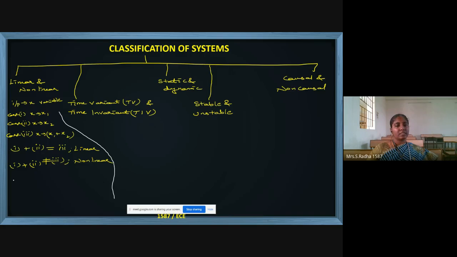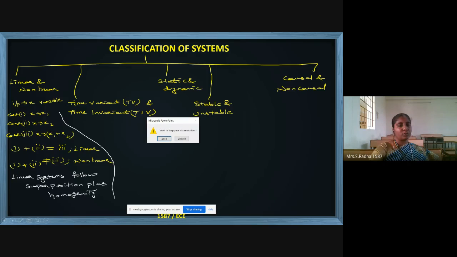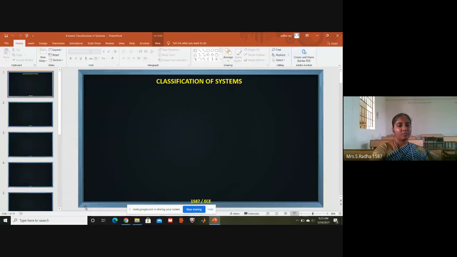In linear systems, they will follow superposition plus homogeneity principle. I will show you in the next slide what is this superposition and homogeneity principle.